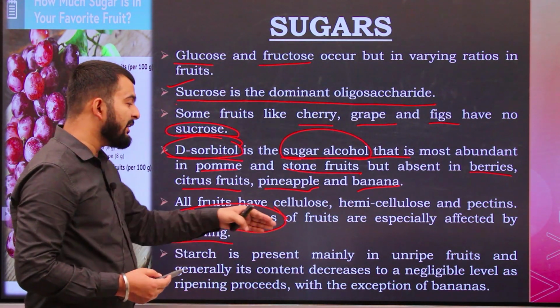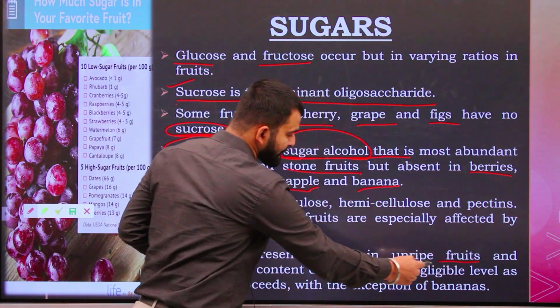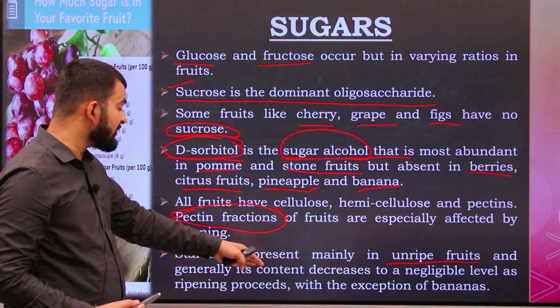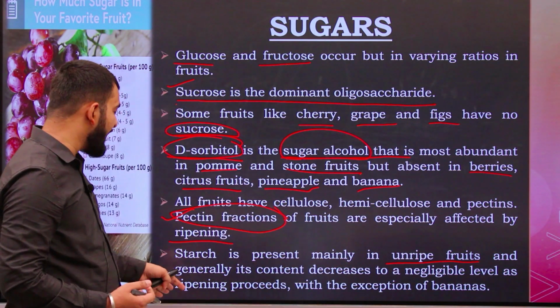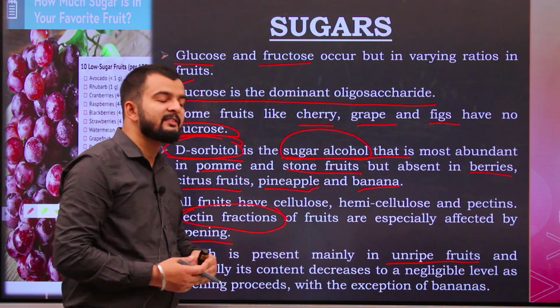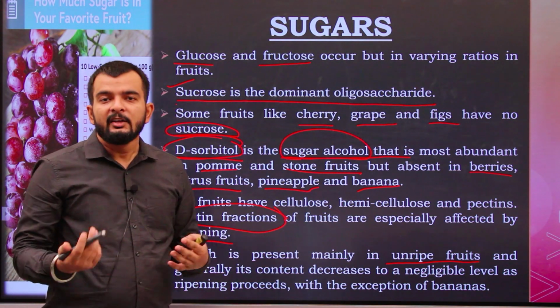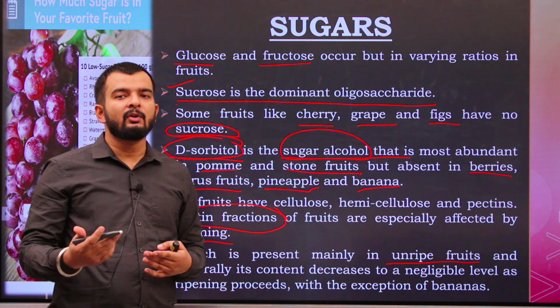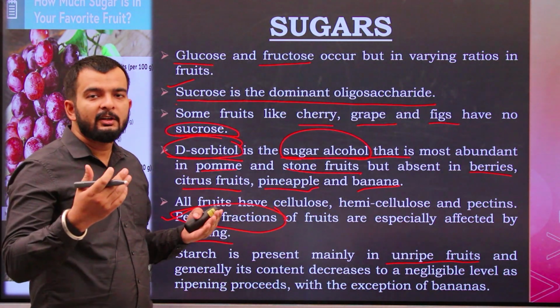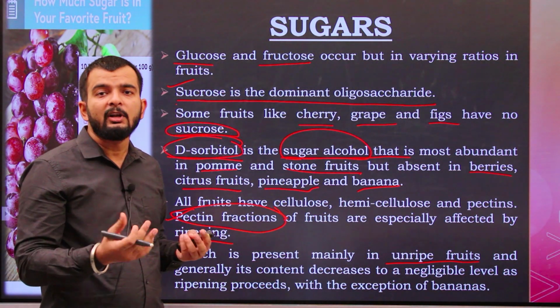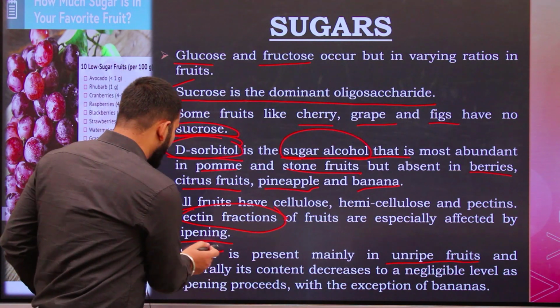Starch is present mainly in unripe fruit, and generally its content decreases to a negligible level as ripening proceeds, with an exception of bananas. See, starch doesn't have a taste of its own, right? So when the fruit is unripened, or very firm, it has a lot of starch present in it.